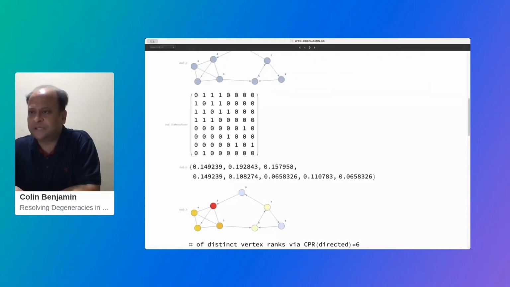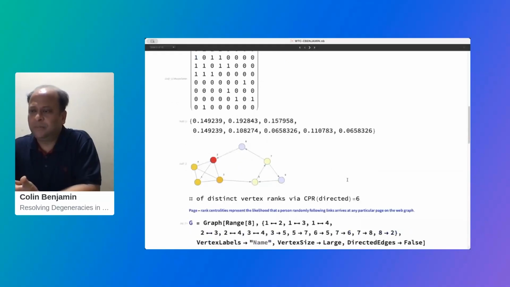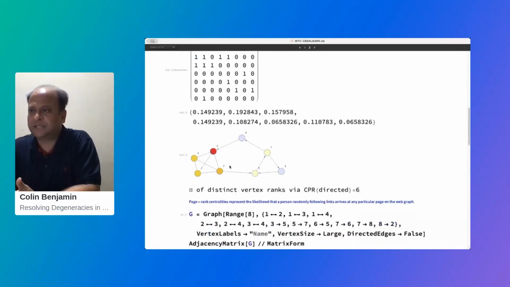For example, vertex 1 and 4, colored yellow, share exactly the same rank, so they are basically unresolvable. Along with that, vertex 6 and 8 also bear the same rank. Again, they are unresolvable here. So the number of distinct ranks in this 8-vertex graph is 6. Therefore, there are 2 degeneracies, and they are unresolvable. So classical PageRank does okay, but not very well as far as directed graphs are concerned.